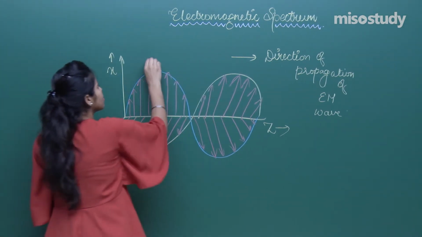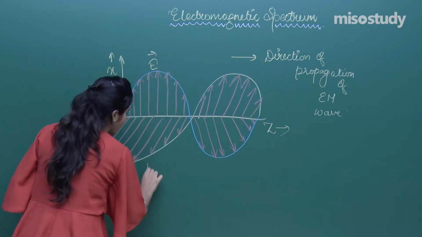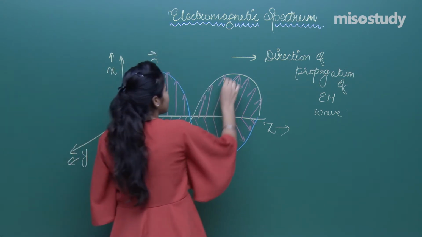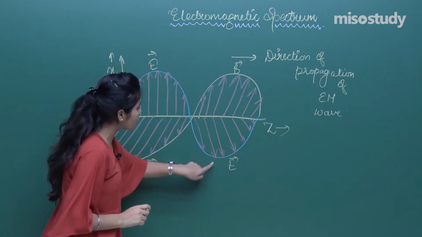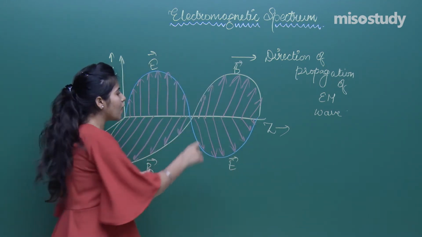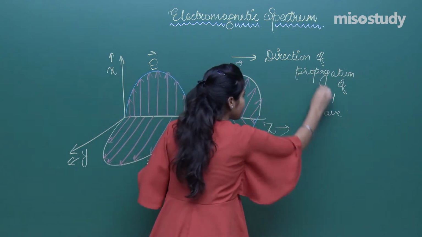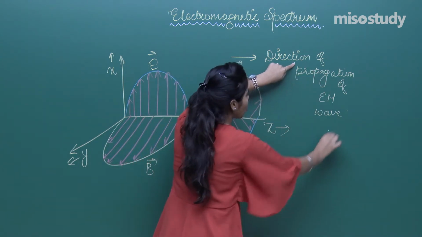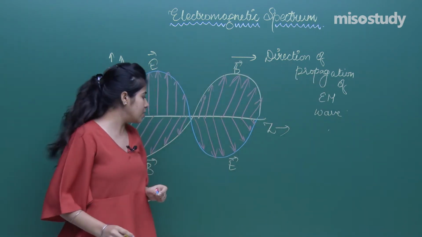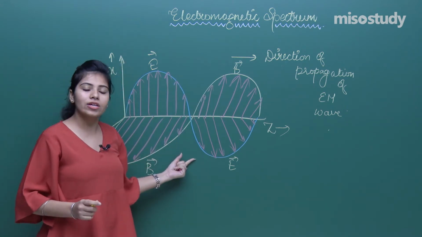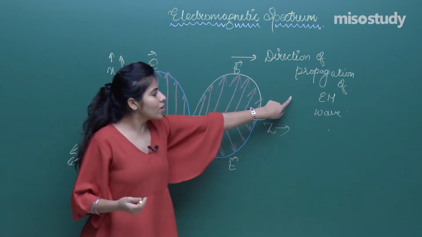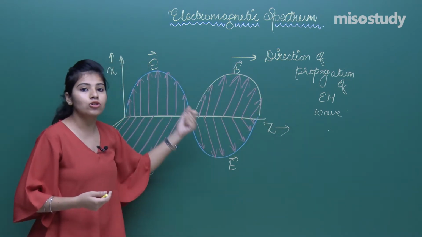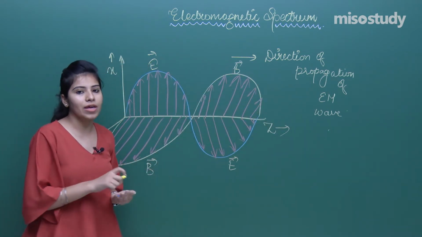See, this is your electric field, this is your magnetic field, and this will be your magnetic field, this will be your electric field, because it is going like this. Similarly if I make another loop, that will show your electric field and the lower one will show the magnetic field. This is how we can draw the diagram of EM wave propagation. Your EM wave will propagate perpendicular to both the electric field and the magnetic field.